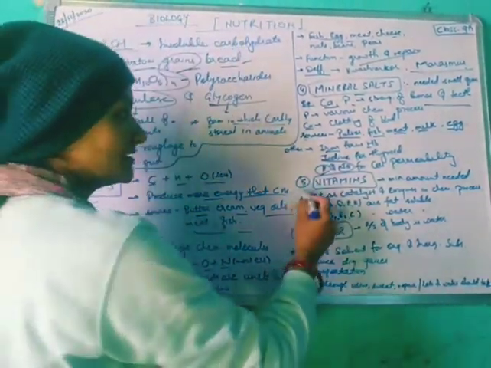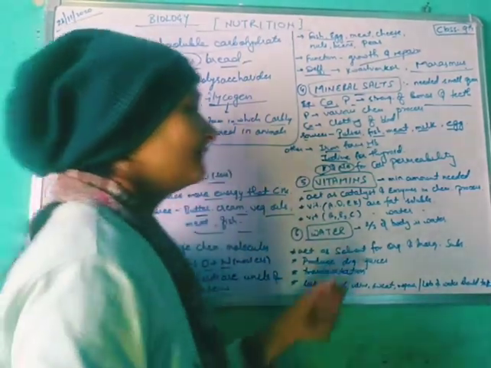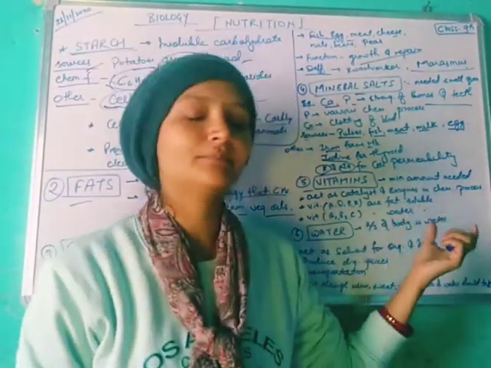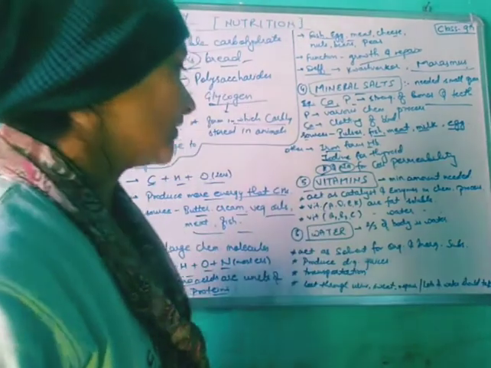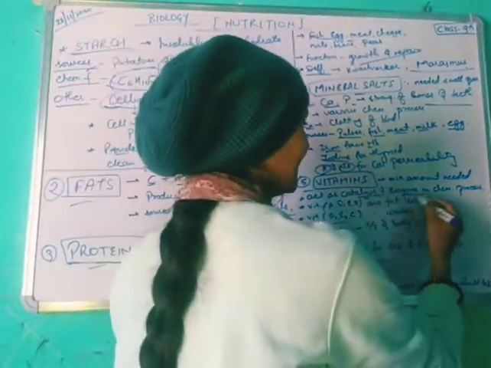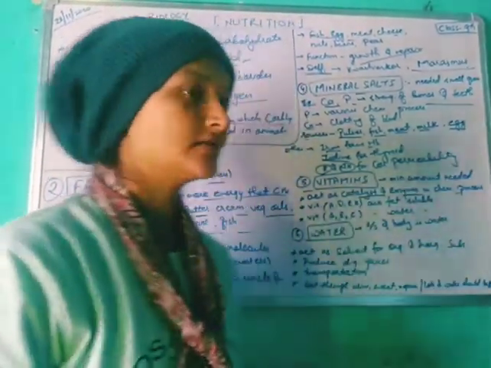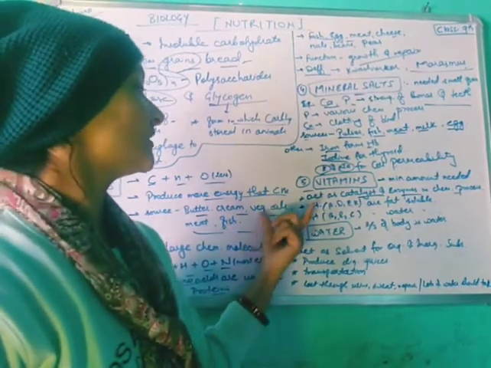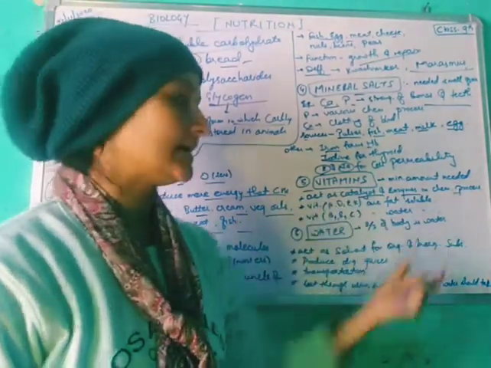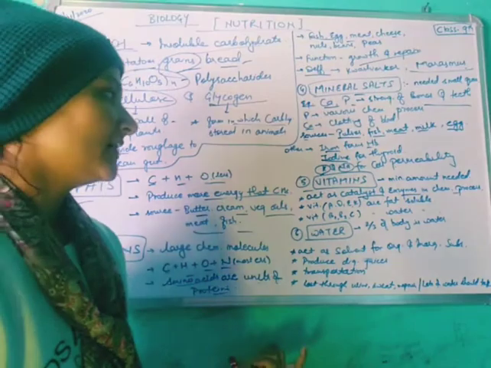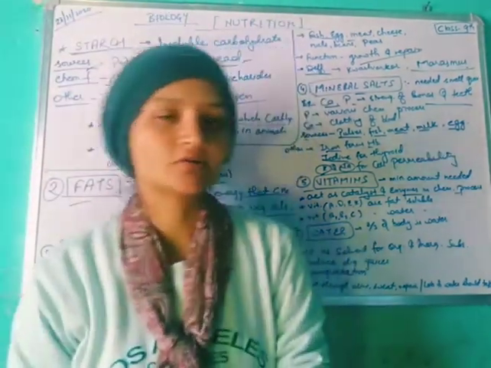Next, the fifth class is vitamins. Vitamins are needed in minute amounts. In our body, they act as catalysts or enzymes in chemical processes. Some are fat soluble and some are water soluble.